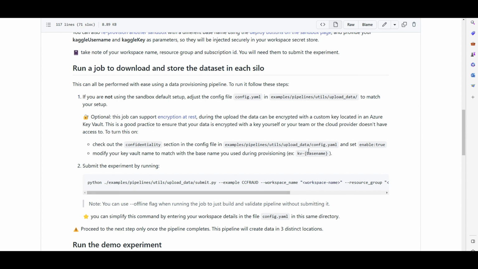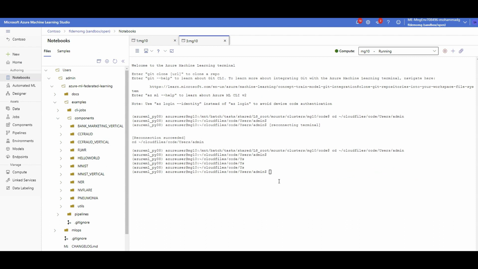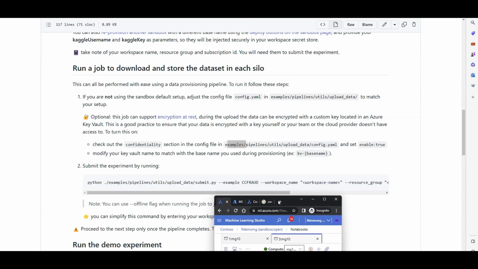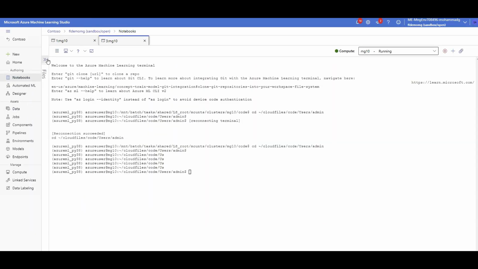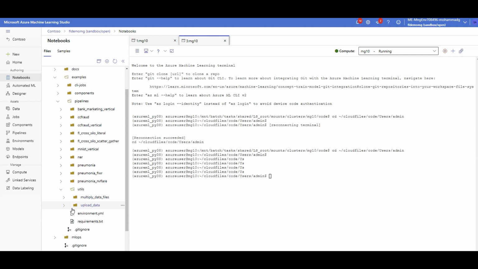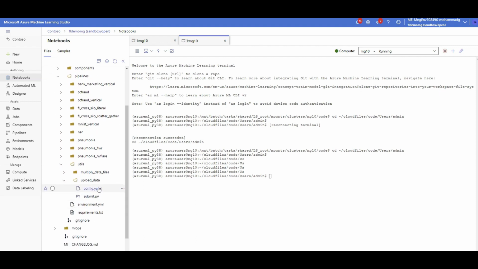So first we need to change this YAML file, which is under this path. So let's go through that. Here's my Azure ML. We already cloned that using GitHub. I think it was under examples. Let me double check. Pipelines, utils, okay. Examples, pipelines. Let me close the rest of the stuff. There you go, utils, upload data. And there you go. This is what we're going to run, but before that, let's change config.yaml.